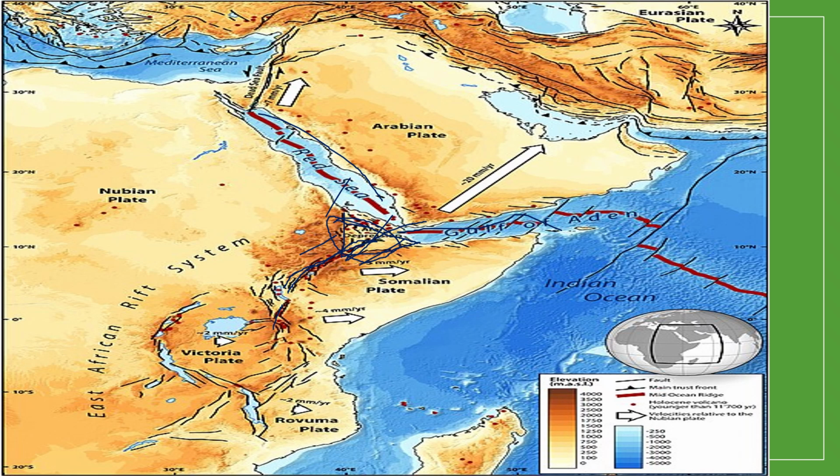This is the Red Sea. As you can see, this is the Arabian Peninsula, Saudi Arabia. This is Yemen, Gulf of Aden. This is the Indian Ocean. There are four countries in the Horn of Africa, that is Somalia, Eritrea, Djibouti, Ethiopia. Here you can see Lake Victoria.